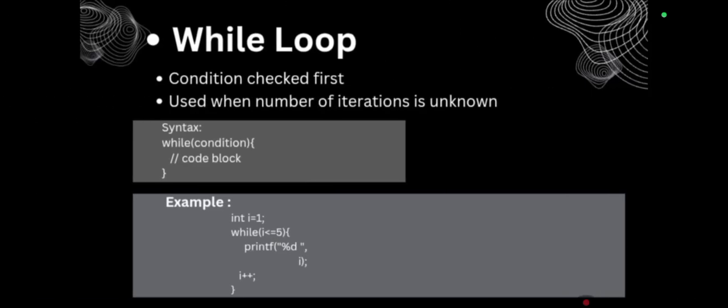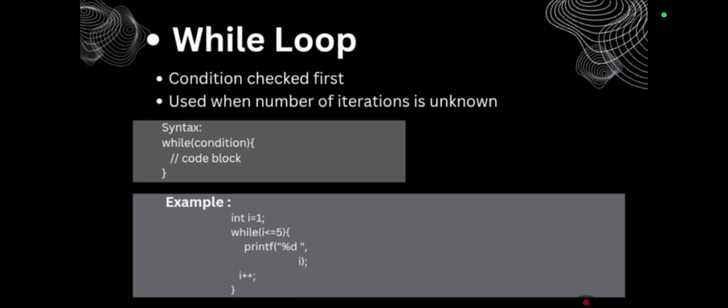Now we will talk about the while loop. A while loop checks the condition first before executing. It is used when the number of repetitions isn't known. In the example, we can see that i starts from 1, the condition i <= 5 is checked and the loop prints numbers 1 to 5. If the condition is false, it stops.